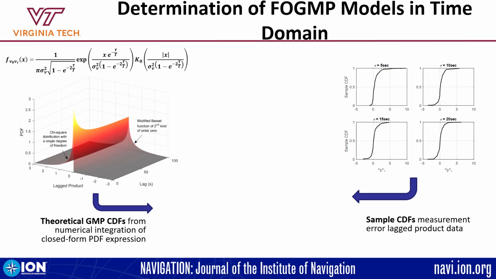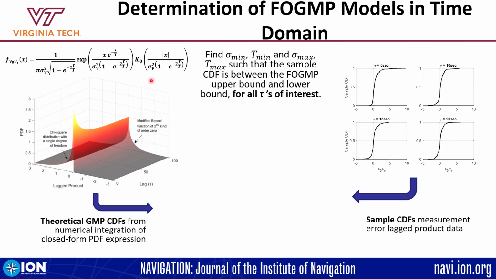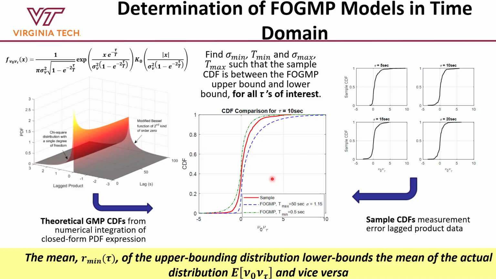So how does our approach work? We first compute the empirical CDFs of the measurement error lag products, shown here on the right, and we compute the FOGMP lag product CDFs by integrating the PDF we derived, and we find the FOGMP model parameters such that the sample CDFs are bound for all the lag times of interest. And using our theorem that CDF bounding leads to a bound on the mean, which is the ACF, this gives us the time correlation model.